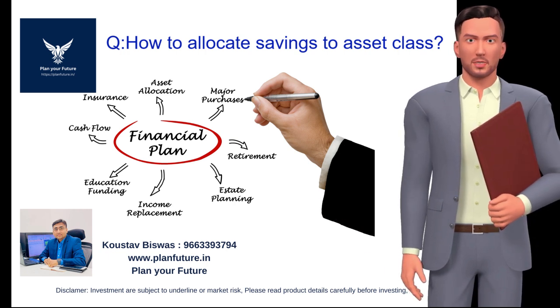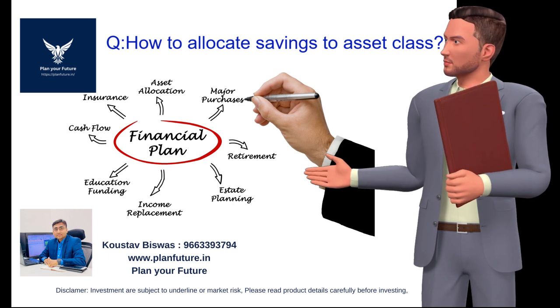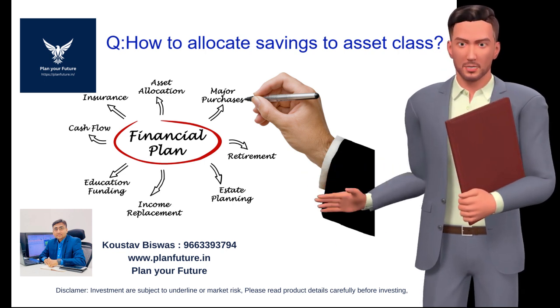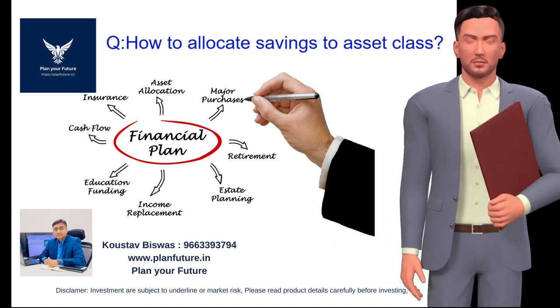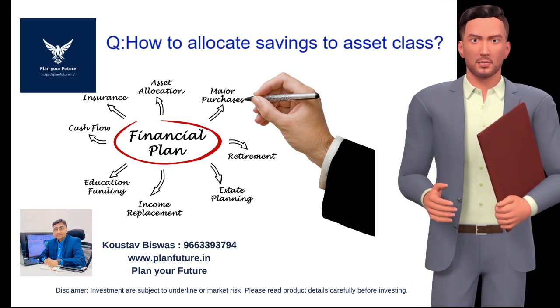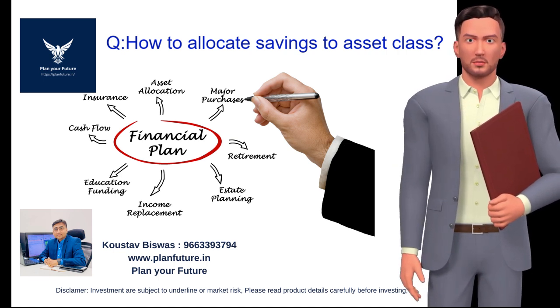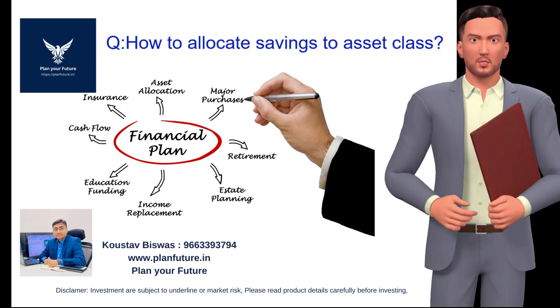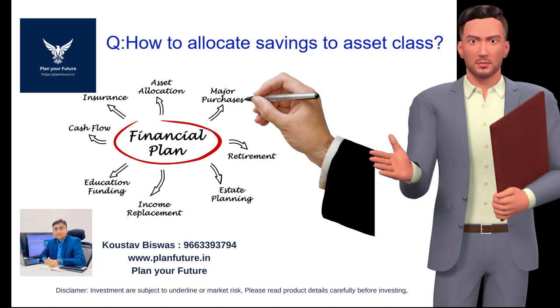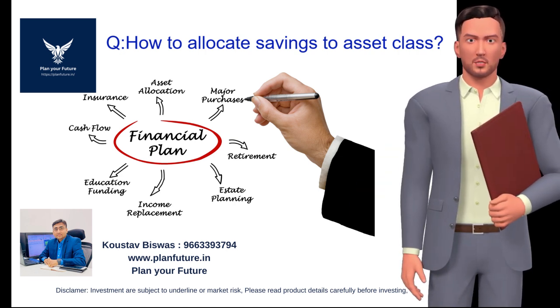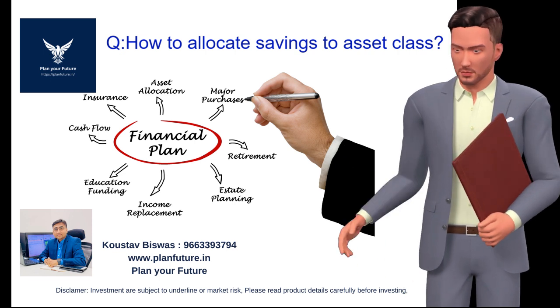returns. Real estate: physical properties or real estate investment trusts, REITs, that generate rental income or appreciate over time. Commodities: physical goods like gold, oil, or agricultural products that can hedge against inflation. Alternative investments: hedge funds, private equity, or cryptocurrencies, often with higher risk and potential for higher returns.